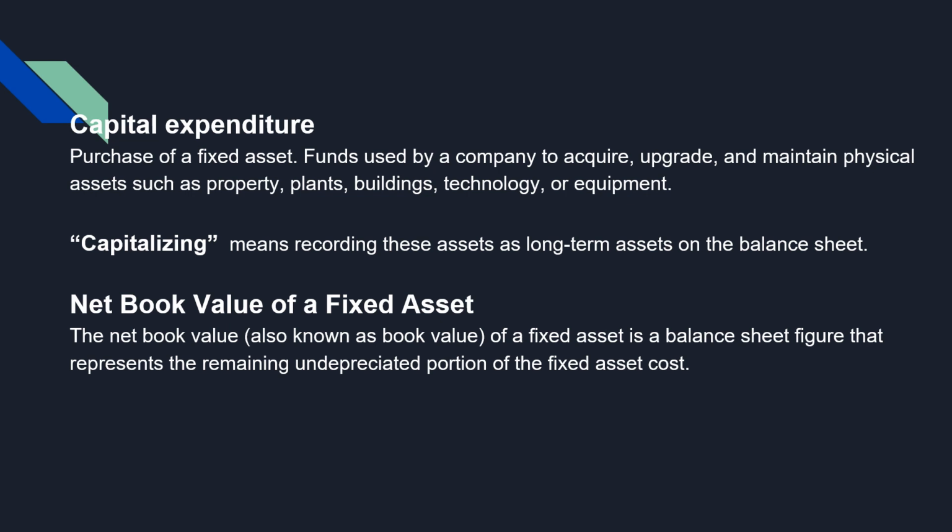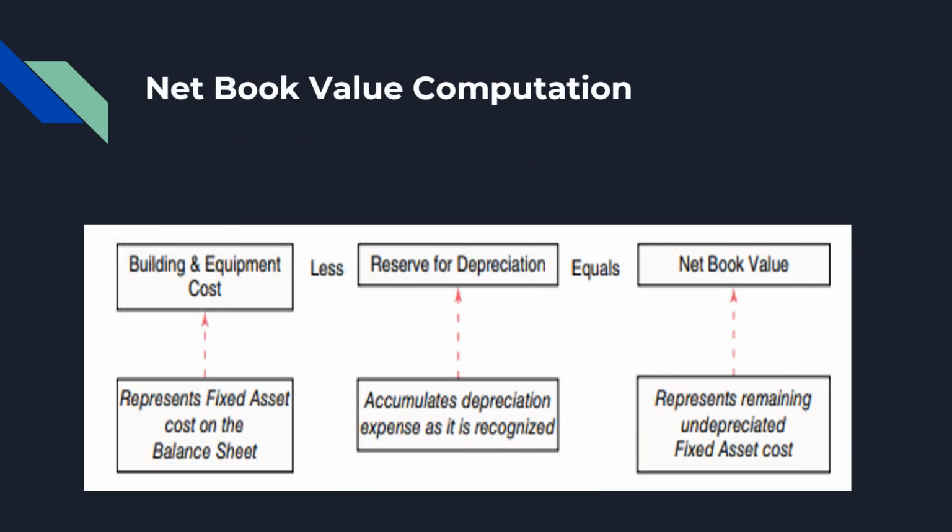Next is the net book value of a fixed asset. The net book value, also known as the book value of a fixed asset, is a balance sheet figure representing the remaining undepreciated portion of a fixed asset's cost. The net book value of a fixed asset is computed as follows.